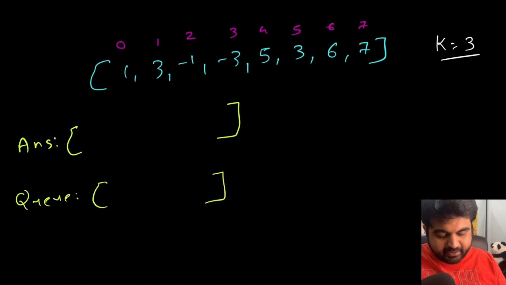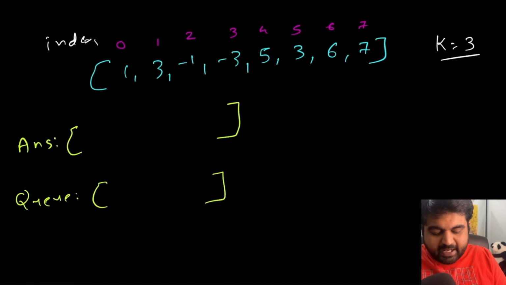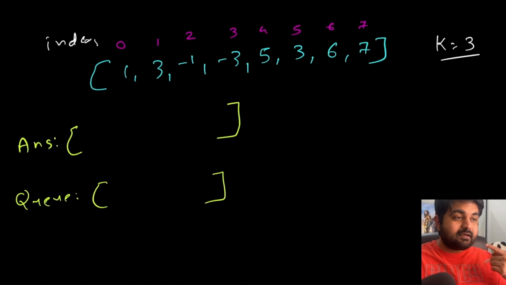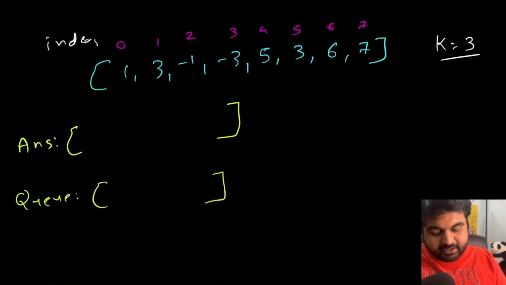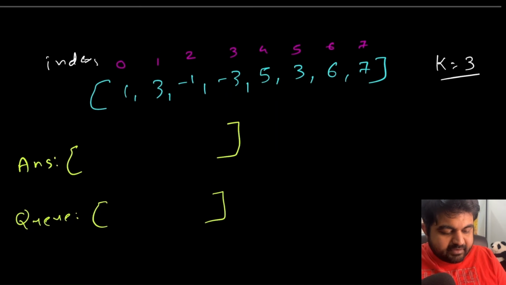Once again, we are going to store the index values inside the queue, not the actual values themselves, so we can quickly navigate what the current window should be. I hope this makes things clear. And remember that since our given k is equal to 3, we can only start adding values to the answer after we reach index value 2 onwards.